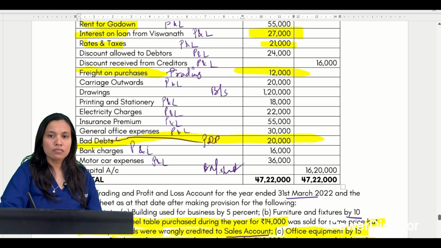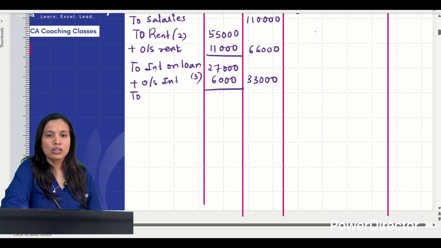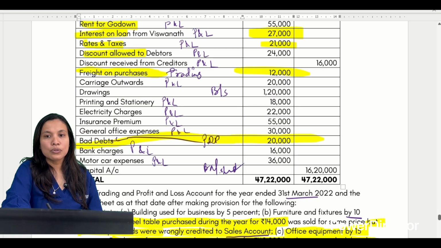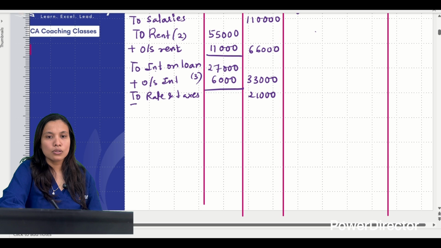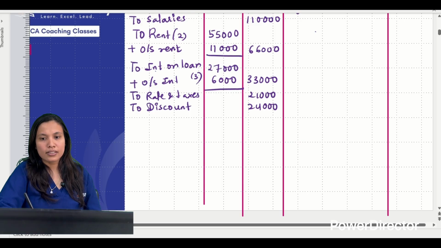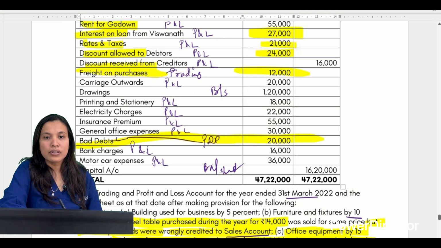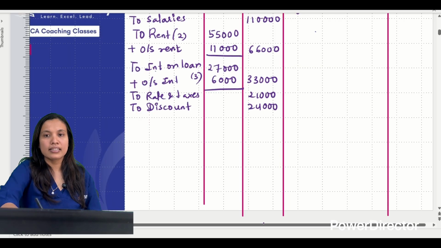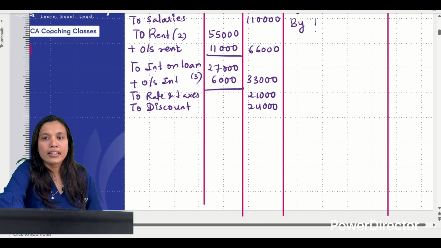Rates and taxes, 21,000. Next, discount allowed to debtors, 24,000. To discount, 24,000. Next is discount received from creditors. So it is received, income side mein, by discount received from creditors, 16,000.